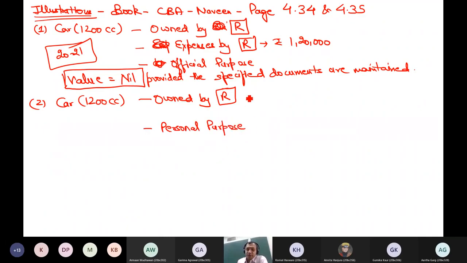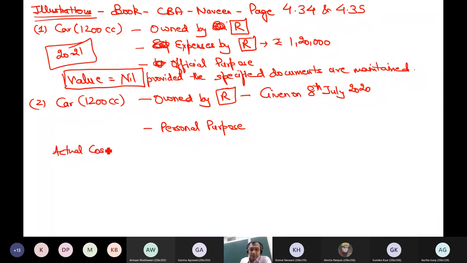It was given on 8th July 2020. Actual cost of the car when purchased in November 2014 was 3,50,000. Oh, so that is a different point.